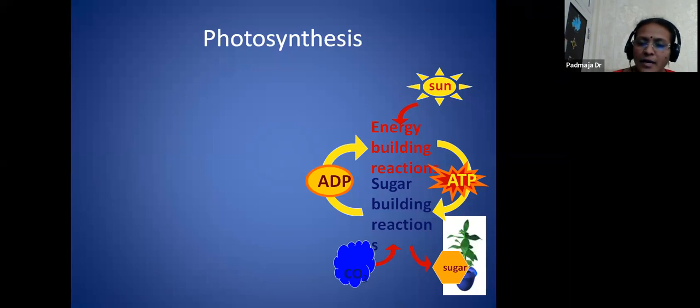These ATP and NADPH are utilized by taking carbon dioxide, forming the sugar substance, that is nothing but starch. And this starch helps the plants to survive, and it also gives food for all the organisms that depend upon the plant itself.